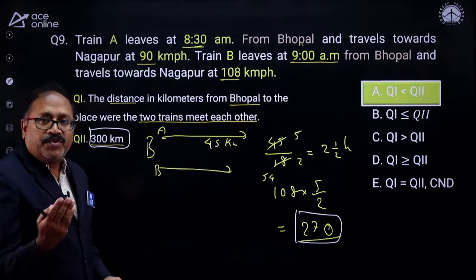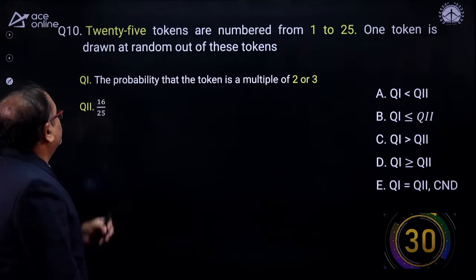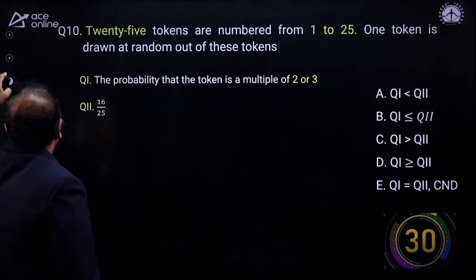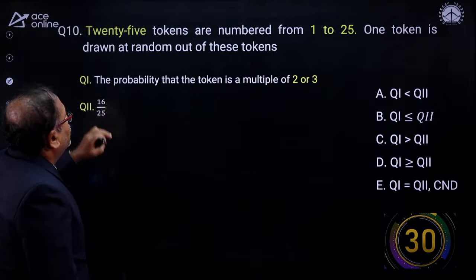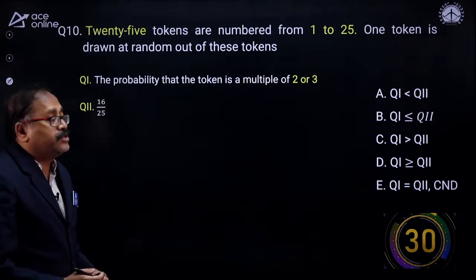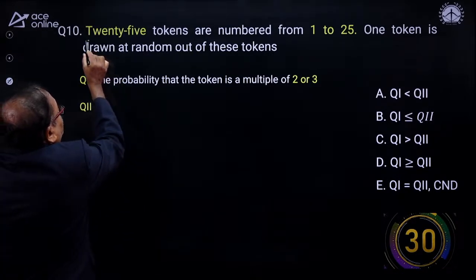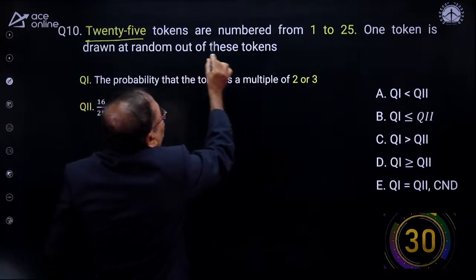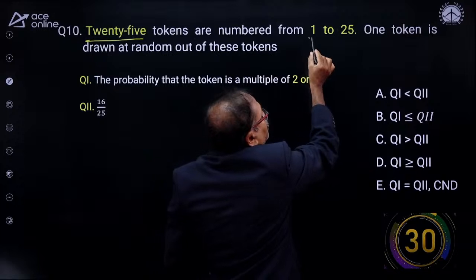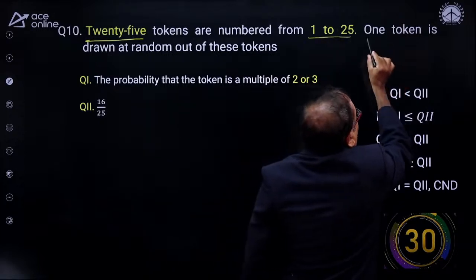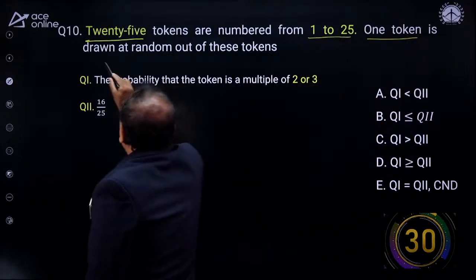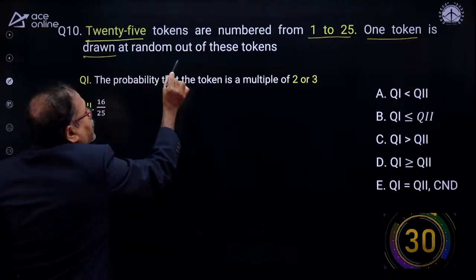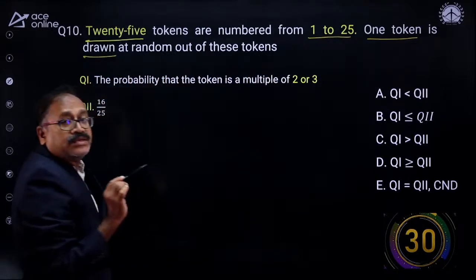Okay. Moving on, the next question is here. Here also Q1 and Q2. Sumit Pawar ji, let's go. Look, what is there? 25 tokens are numbered from 1 to 25. One token is drawn at random out of these tokens.